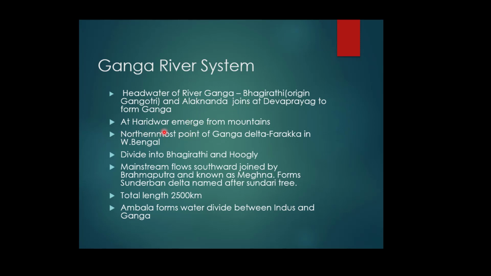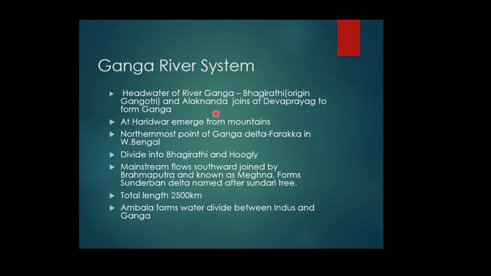At Haridwar, the Ganga river emerges from the mountainous area into the plain. The Ganga is joined by many tributaries from the Himalaya, and a few of them are major rivers like Yamuna, Ghagra, Gandak and Kosi.